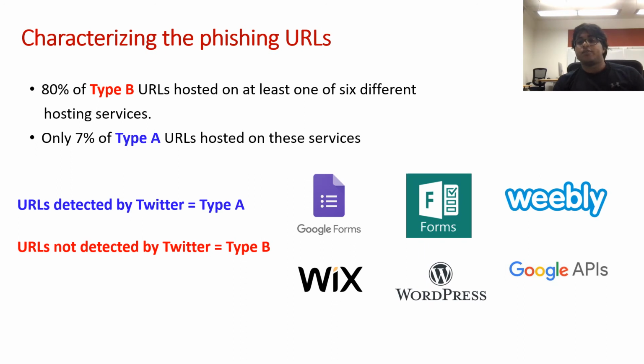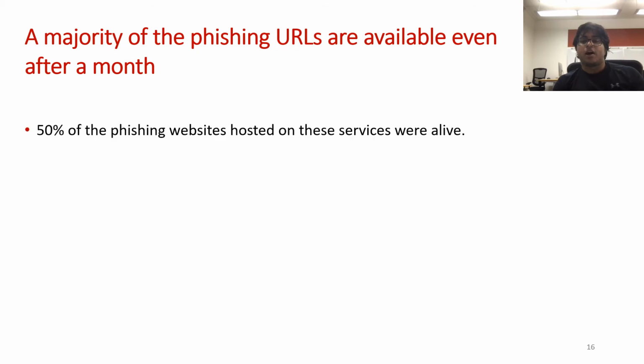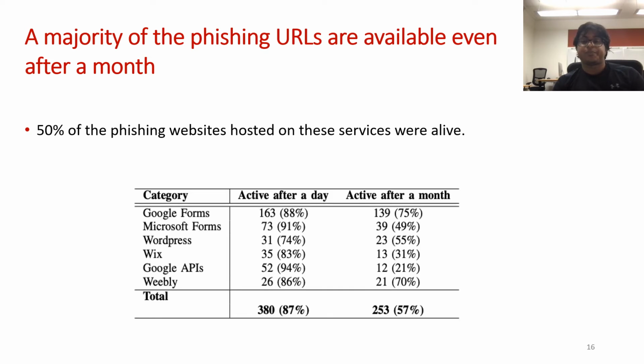From our observation, we found that around 80% of the type B URLs were hosted over one of only 6 different website creation services. In comparison, only 7% of the type A URLs were hosted on the same services. We also found that on average, more than 50% of the websites hosted on these services were alive and accessible after a month of their appearance in our dataset. The table here shows the percentage of URLs hosted on each of these respective website creation services which stayed alive after the first day and after a month.